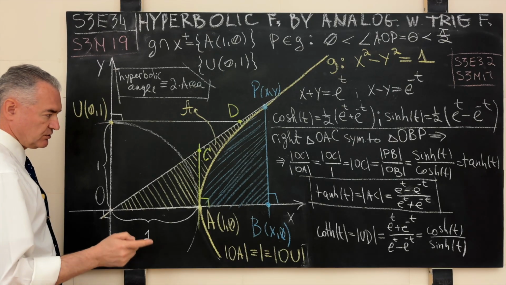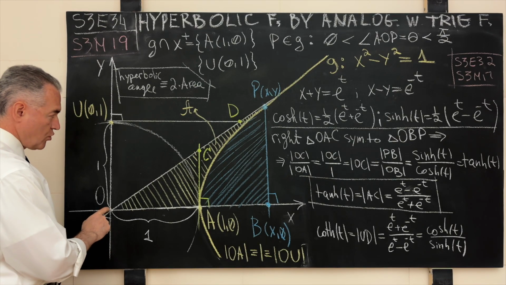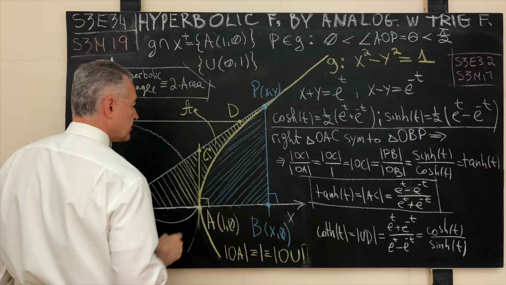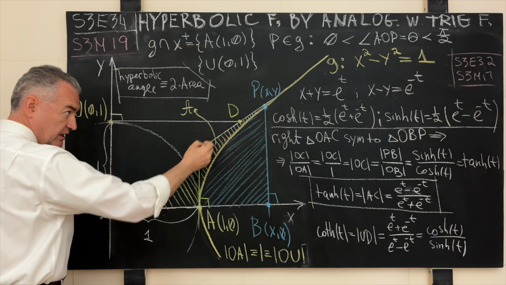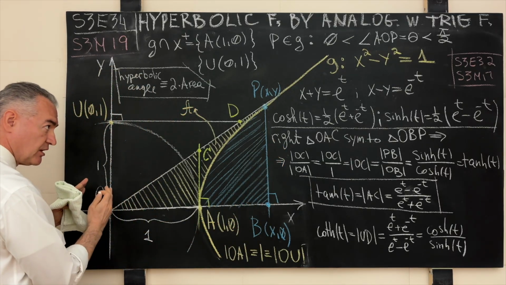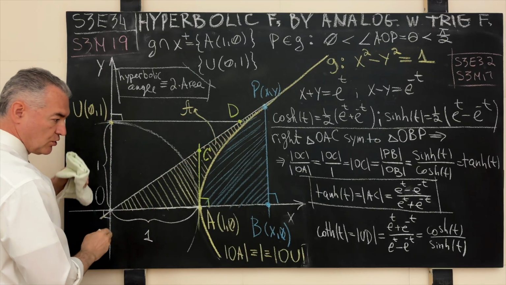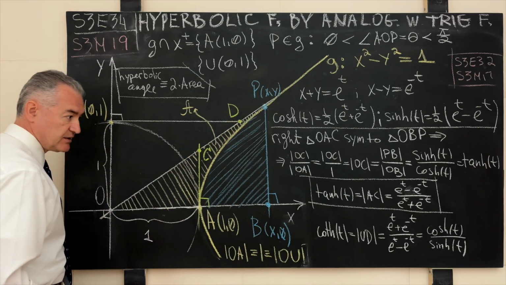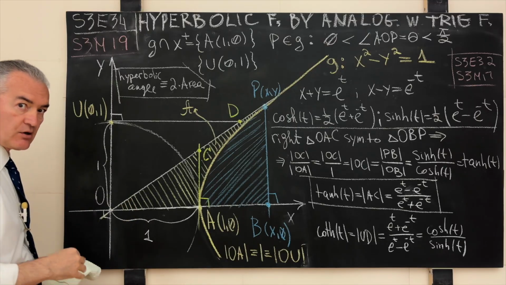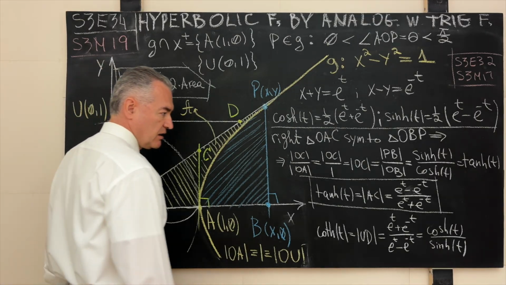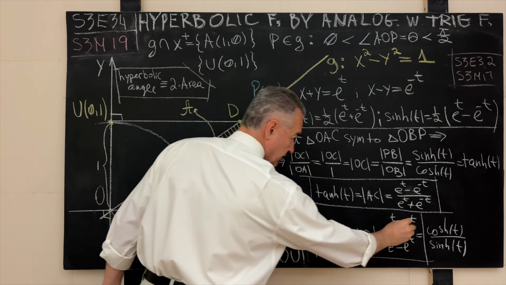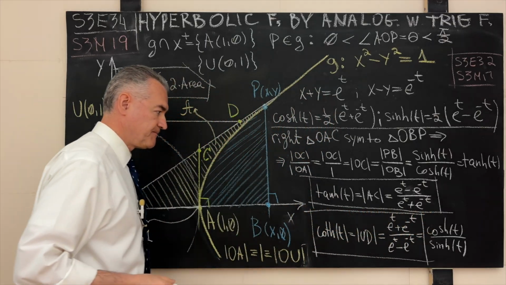But this time we go with which triangles? You guys tell me real quick. The triangles should be OUD, the right triangle OUD, and the right triangle OBP. But this time, this angle is equal to this angle, and instead of taking the ratio of the opposite to adjacent, we take adjacent to the opposite. And what do I have? UD divided by OU. OU is 1, so UD is what? It is the cotangent. Bam, a geometric interpretation of our analytical, algebraic, or however you want to define this object. And that is shown over here. So this is the result that we obtained, again, purely geometrically.